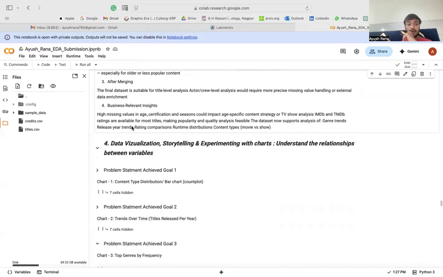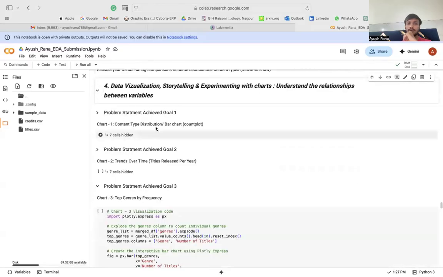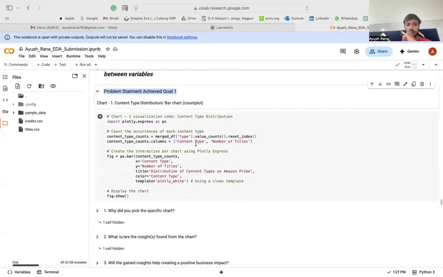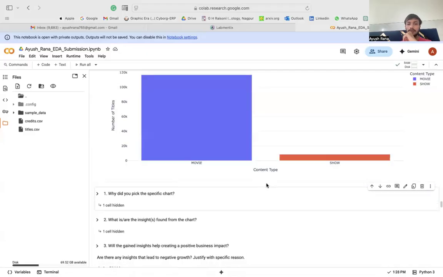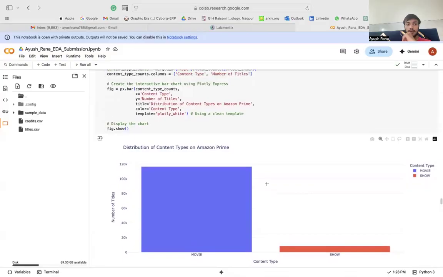Now, after merging, this is the interesting part: to visualize it. So my problem statement, goal one, is achieved by this chart. And what was this chart about? This is the count plot, a bar chart. So basically, this chart achieved my problem statement one, right? Which was